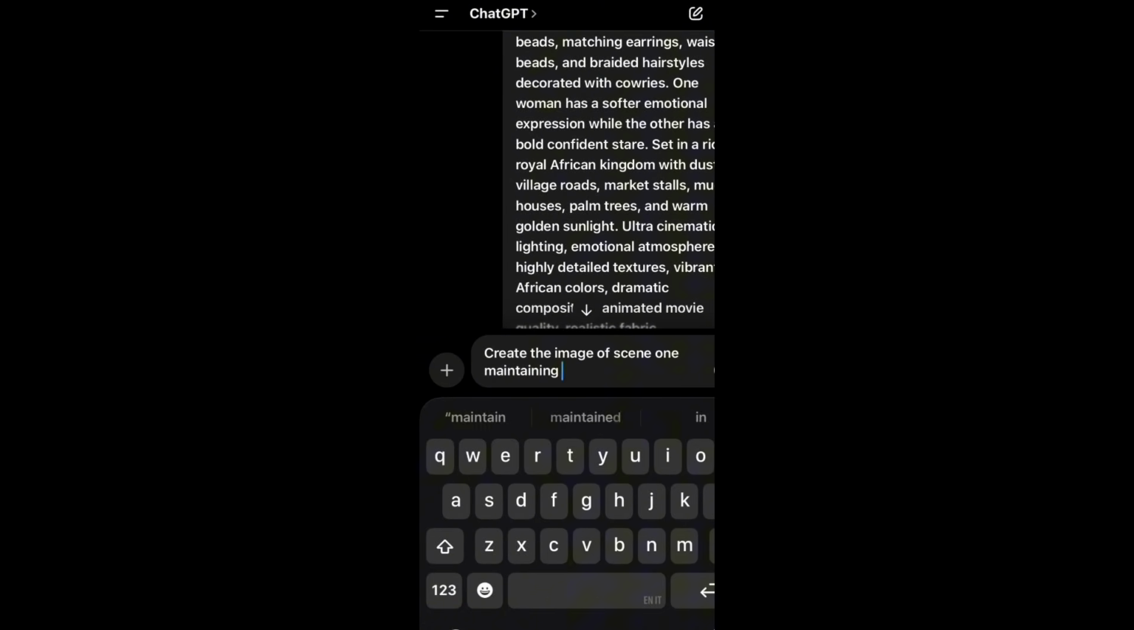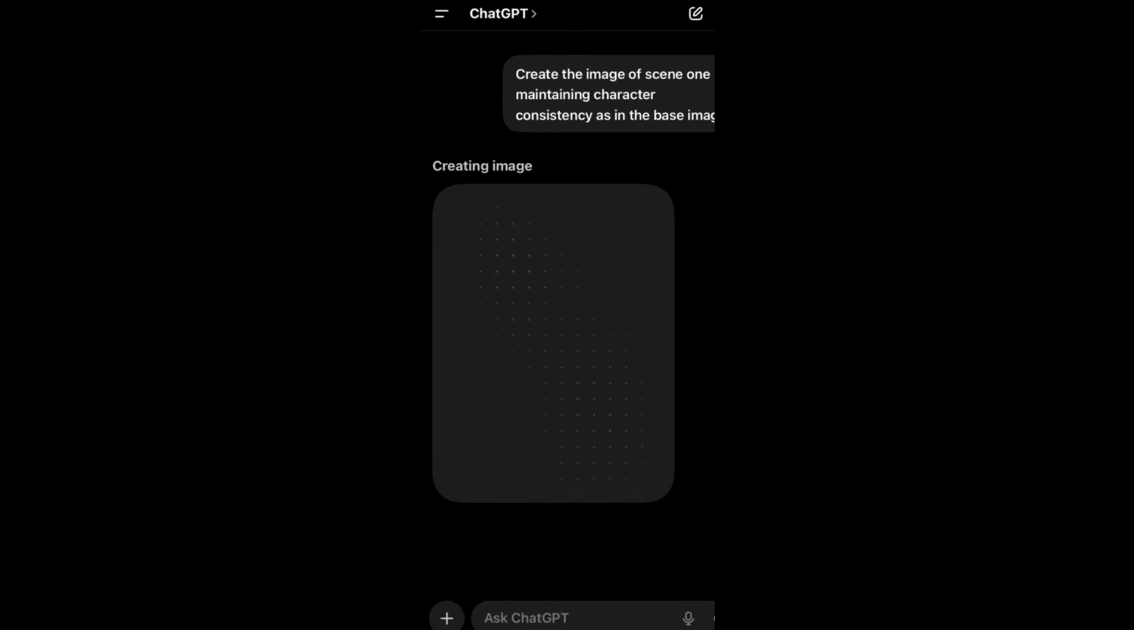So to create the second image, we'll go ahead and type: create the image of scene 1, maintaining character consistency in the base image, and hit the arrow. So now we're creating our first scene of the story and ChatGPT is generating the image.